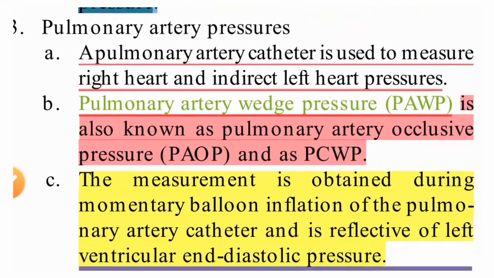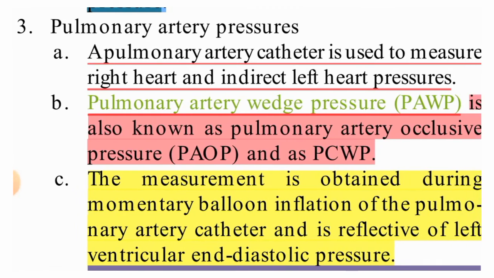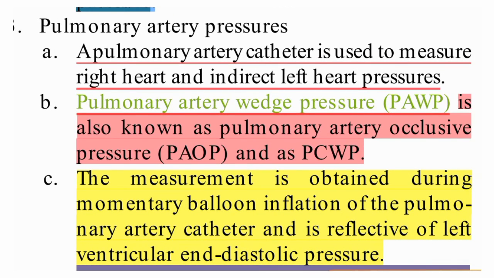Now coming to pulmonary artery pressure. So what is pulmonary artery pressure? A pulmonary artery catheter is used to measure the right heart and indirectly the left heart pressure. So it will mainly measure the right heart and, indirectly, the left heart pressure, both, by the pulmonary artery pressure. So pulmonary artery wedge pressure, what is that?